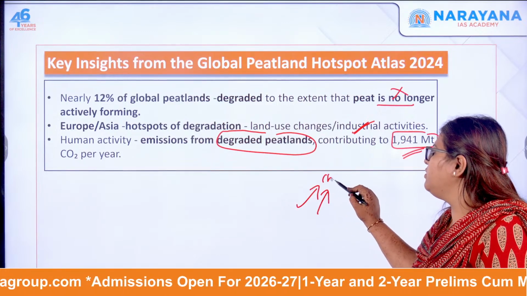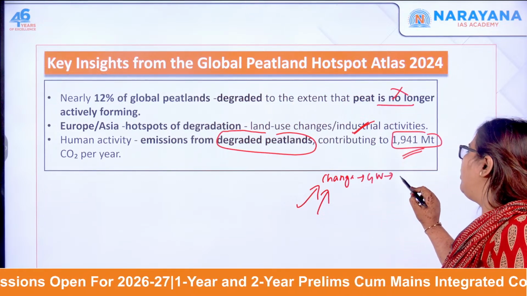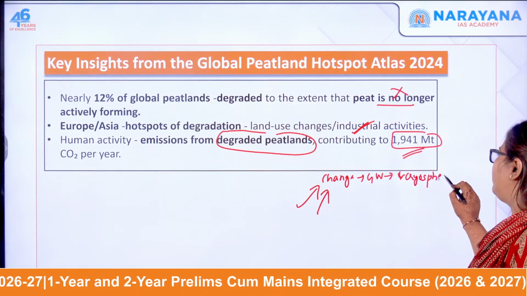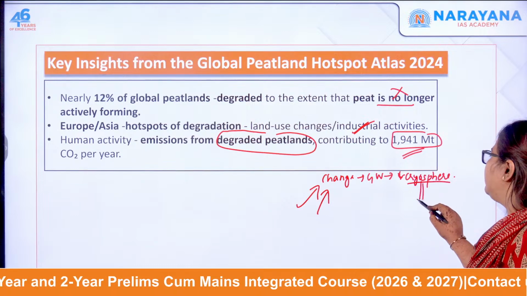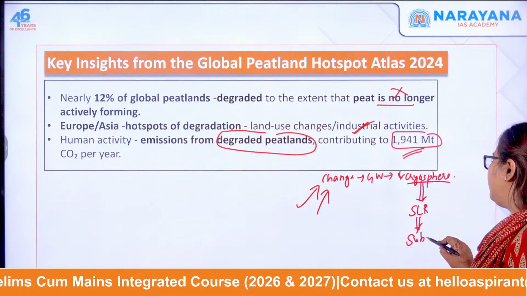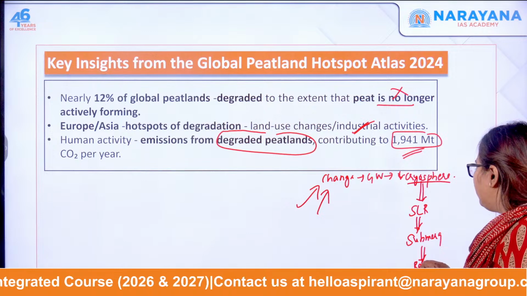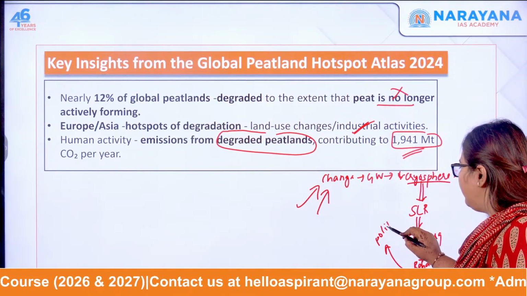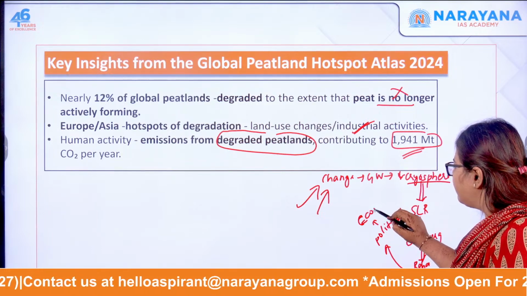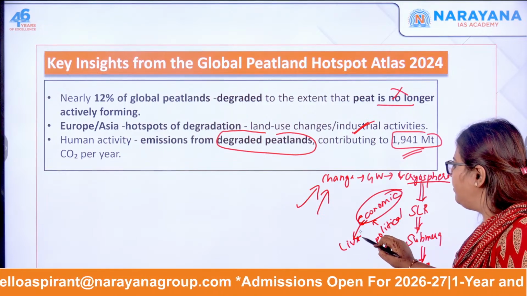When so much greenhouse gas is released, what happens? It will change the temperature, so there is global warming. When there is global warming, what happens? There is melting of the cryosphere, the icebergs and the ice caps. This results in sea level rise, because of which we have submergence of the coastal areas. Because of this there will be rehabilitation, and there are political problems. There will also be economic constraints. So all that is affected. Also social constraints, like the livelihood of people being lost, etc.